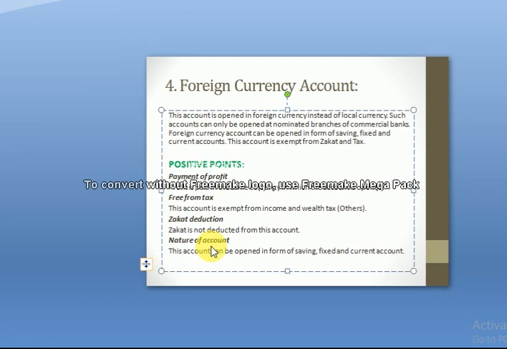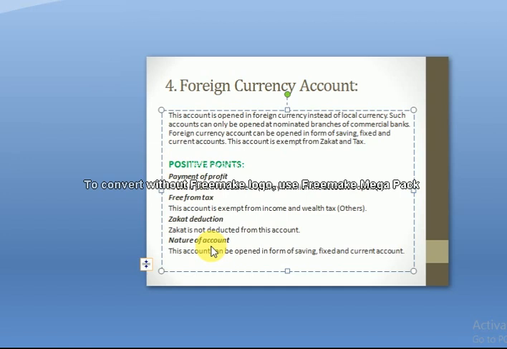Just like the current accounts and the profit and loss saving accounts, this account also has some positive points, or we can say advantages, and also some disadvantages. So what are the advantages of foreign currency accounts? Profit is paid in the same currency in which the account is opened. Payment of profit is an advantage.